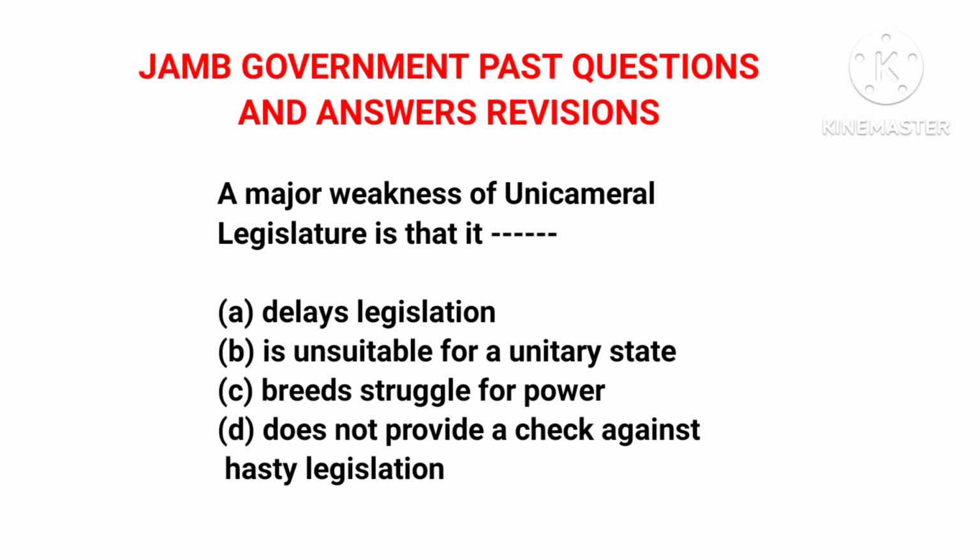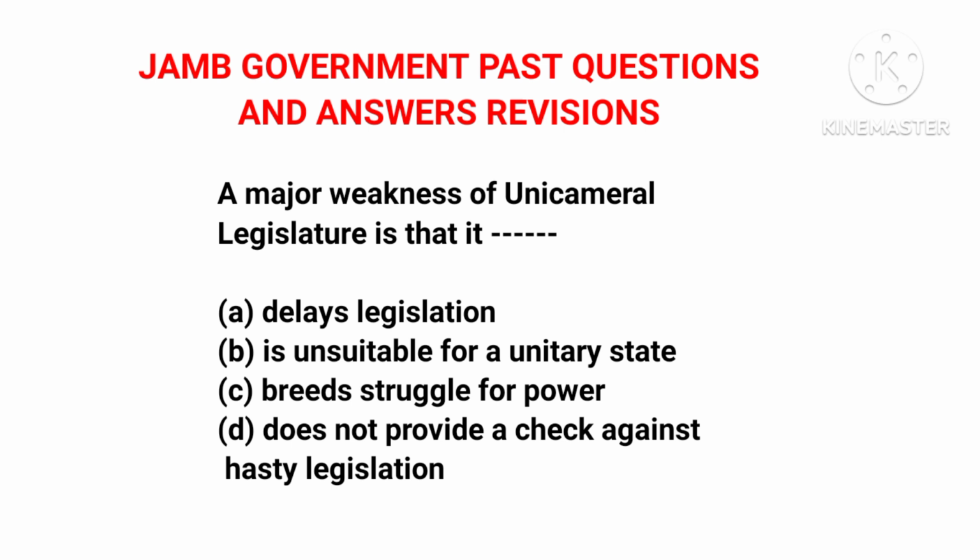Now let's look at the options and choose the correct one. We have option A, delays legislation. Comparing unicameral legislature to bicameral legislature, which one do you think would delay legislation? Which one do you think would delay making of laws? The one that can delay making of laws is bicameral, because unicameral is just one chamber, so they can make laws hastily, because they don't have another chamber that can checkmate the law that they are making.